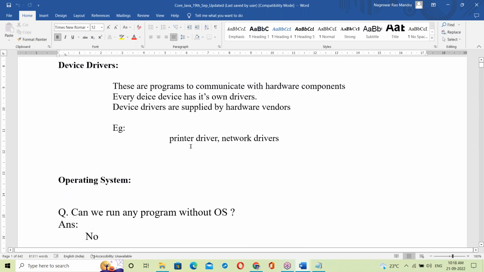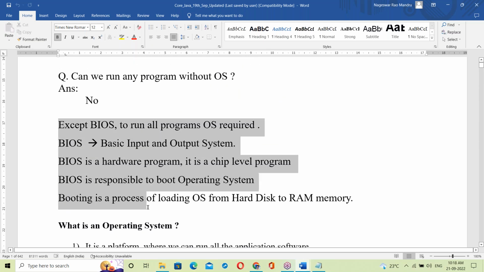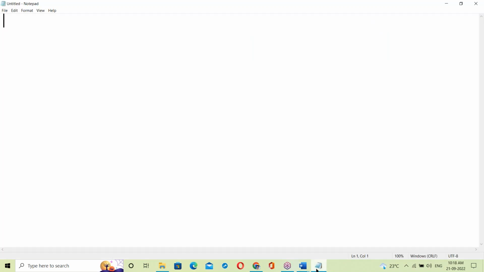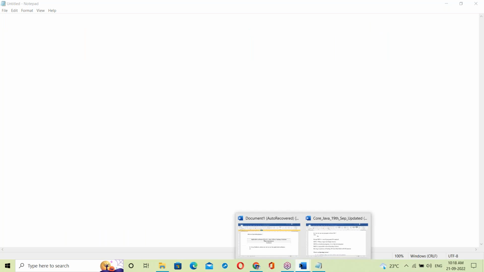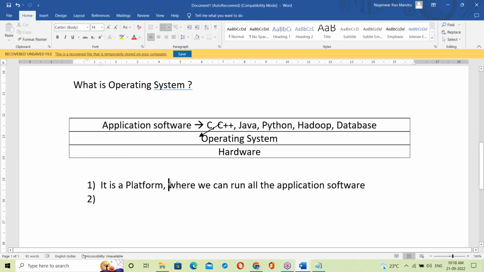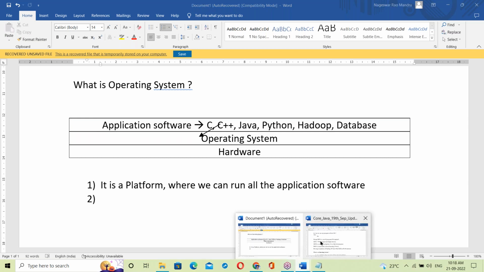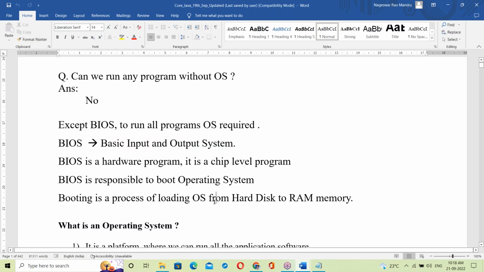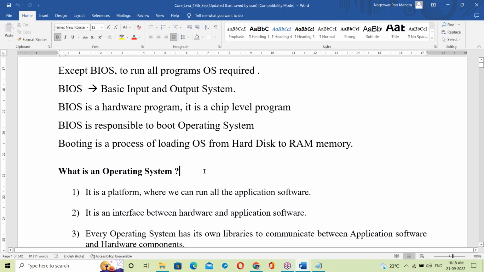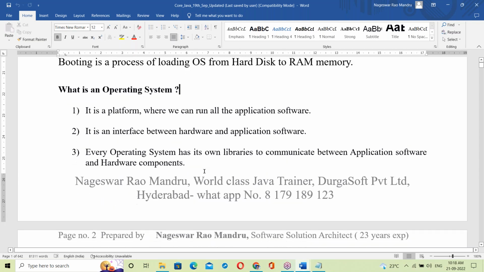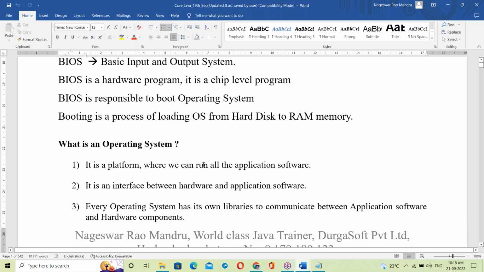This document is for you only. Every topic I have prepared like this; even single-liners are not missing. Whatever points we are discussing in the Notepad and Word, you can see exactly the same in our class document. Even a single line is not missing. My order of explanation and the document order are both the same. Everything is the same, no mismatch.